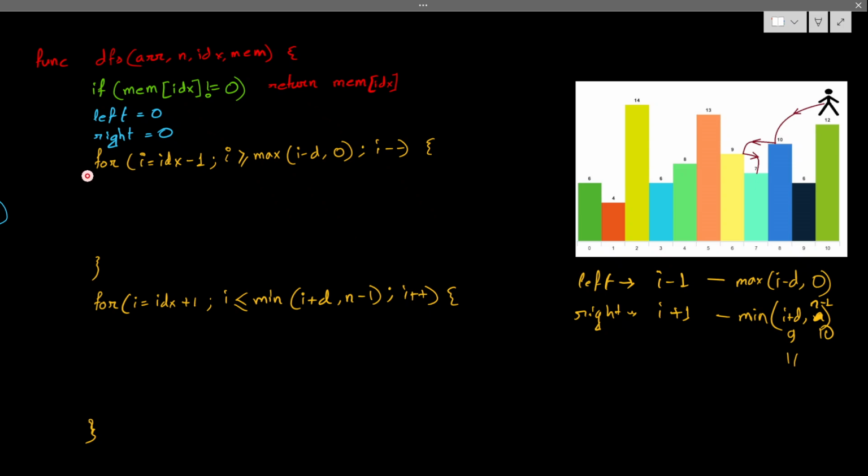Anyhow, coming back to this case, for index I, I can visit this, but if I suddenly encounter a higher value than me, then I have to stop the execution.